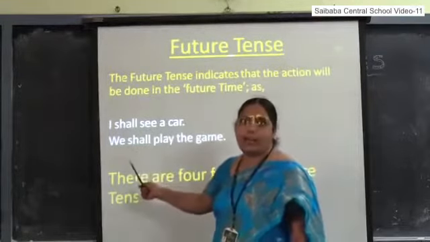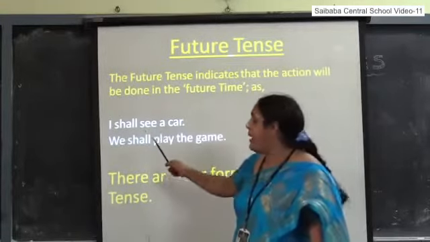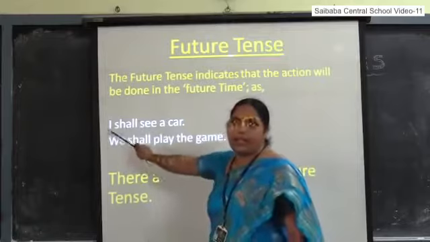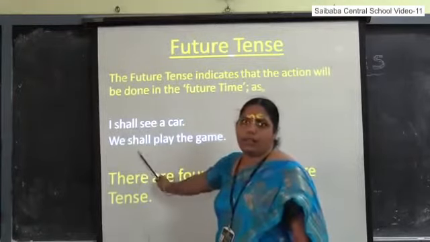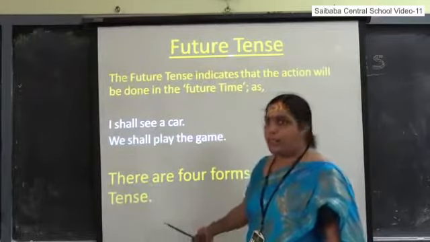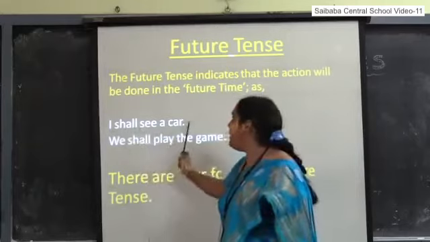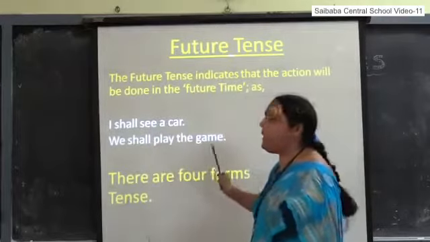Here will or shall words are used to express future. Particularly you have to observe I and we after shall. For the remaining subjects, we use will. After I and we, we have to use shall. I shall see a car. We shall play the game.